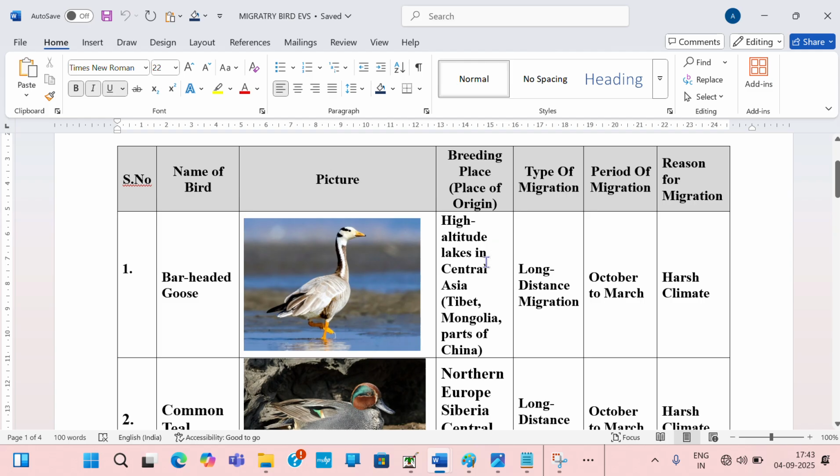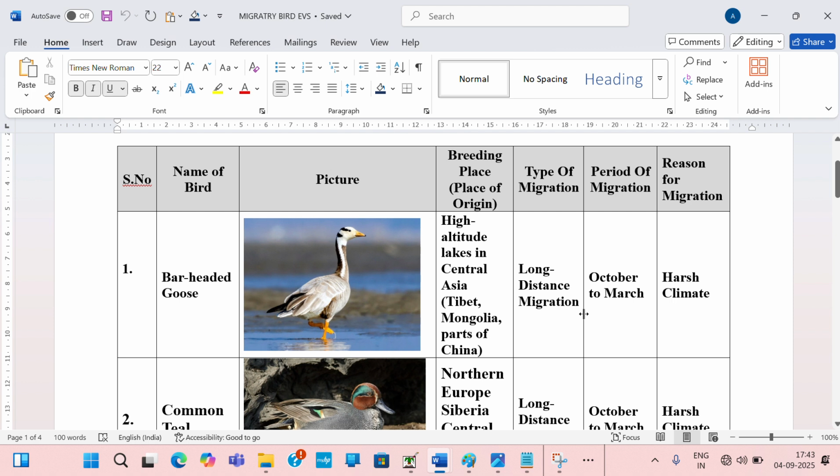Breeding places in Central Asia, Tibet, Mongolia, and parts of China. They live in the high altitude lakes of Central Asia, Tibet, Mongolia, and China. They have a long distance migration.